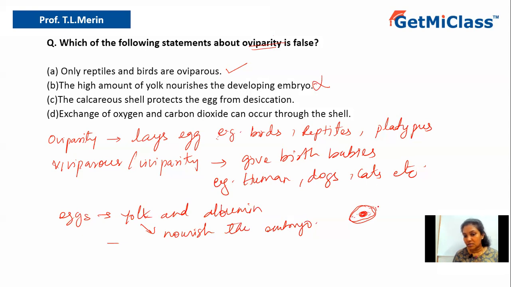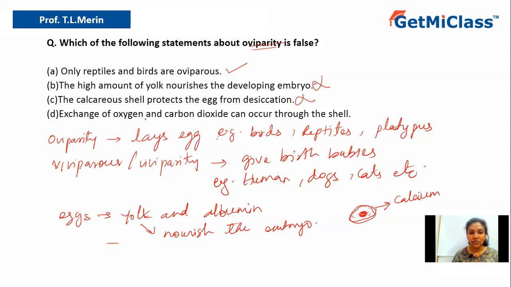This is calcareous because it is rich in calcium, and it protects from the external environment as well as prevents desiccation. So what is desiccation? Desiccation is nothing but drying up or loss of water. Moisture is necessary for the development of the embryo, right? So it will prevent desiccation. So statement C is also a correct, true statement, but that is not our answer. We are looking for a false statement.